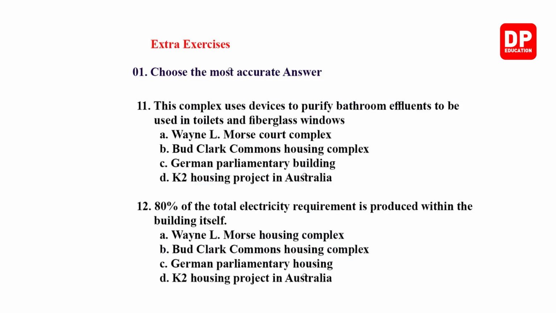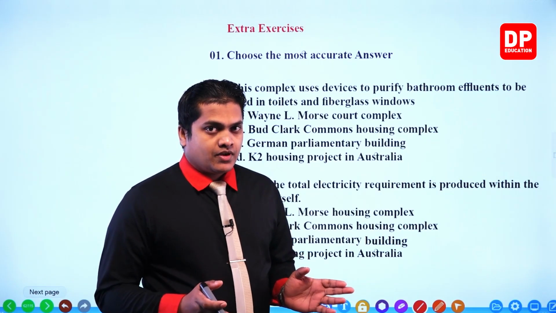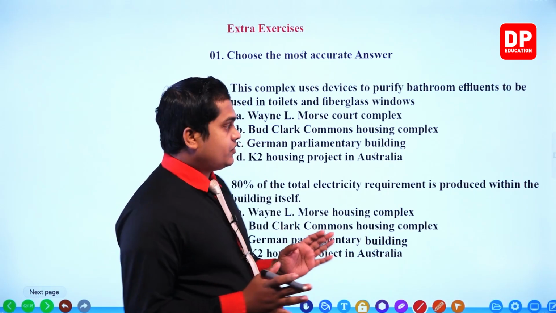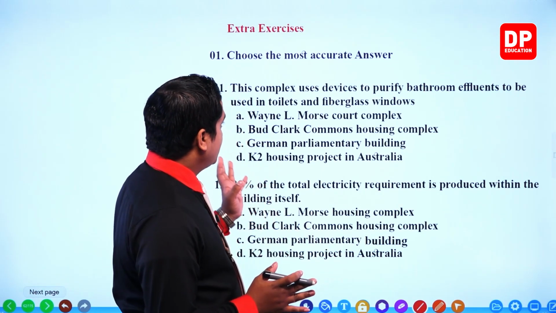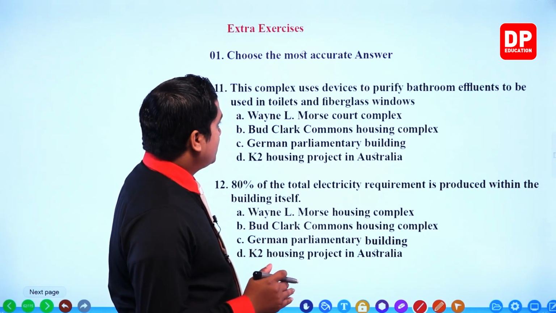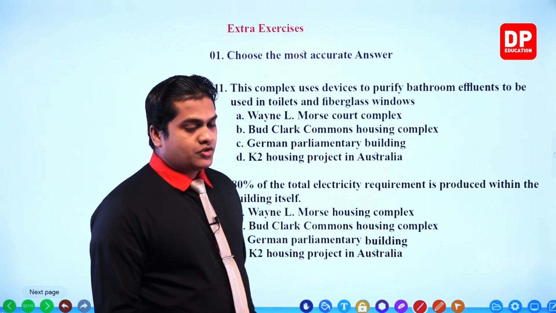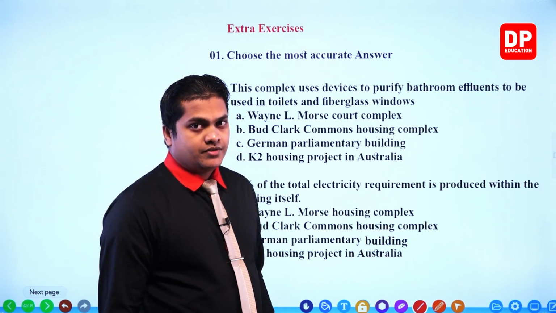Right, children, then the next question. Question number 11. This complex uses devices to purify bathroom effluents to be used in toilets and fiberglass windows. So there were two housing complexes, and one of them is going to use this feature. You have to choose the correct answer over here, right?